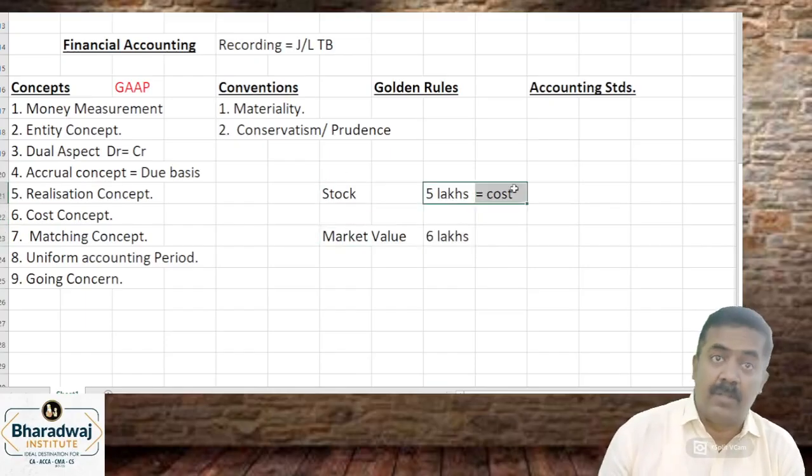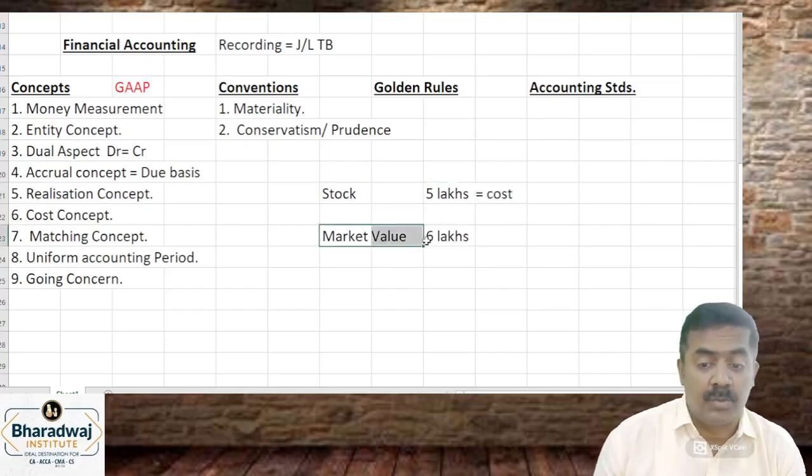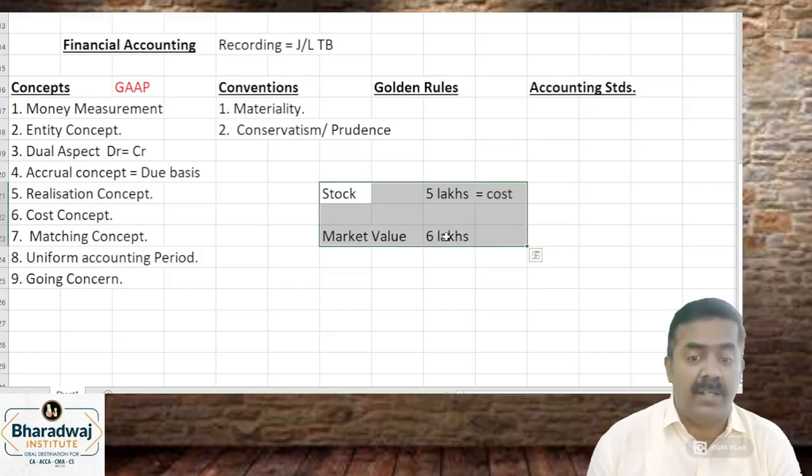Cost price-ல record பண்ணுவோம். இப்போ cost price-ல record பண்ணுவோம். ஏன்? This 1 lakh profit is realized or not realized? As per realization concept, unrealized profit cannot be recorded. Unrealized profit cannot be recorded.